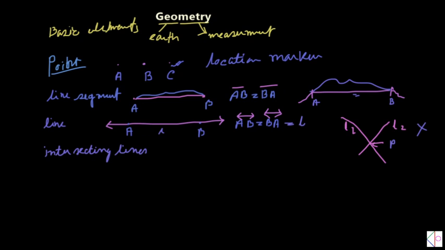Again, we have another kind of lines, like your ruler, or we can say a scale also. Suppose you use one ruler in your mathematical class, that scale.